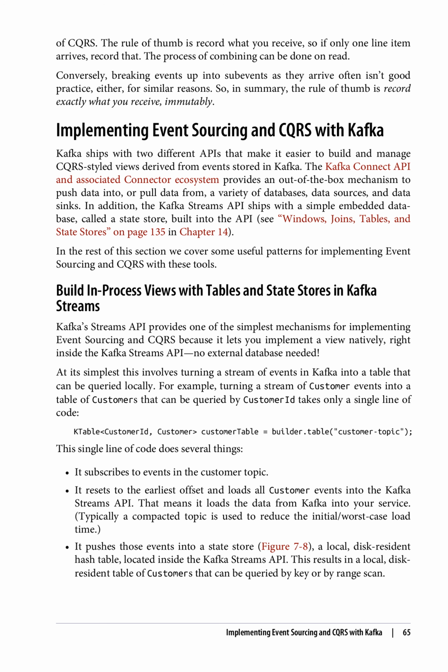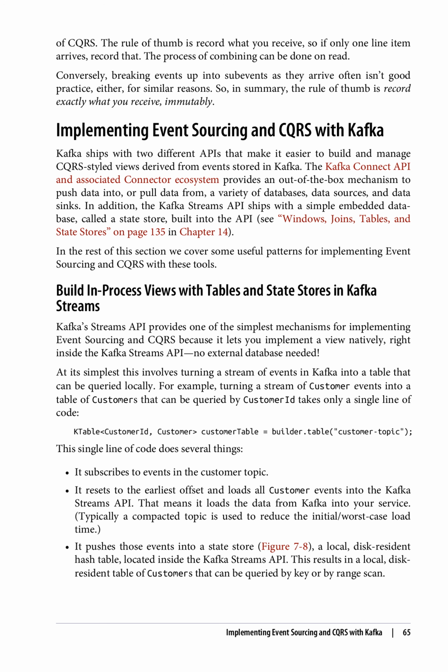Build in-process views with tables and state stores in Kafka Streams. The Kafka Streams API provides one of the simplest mechanisms for implementing event sourcing in CQRS because it lets you implement a view natively, right inside the Kafka Streams API, no external database needed. At its simplest, this involves turning a stream of events in Kafka into a table that can be queried locally. For example, turning a stream of customer events into a table of customers that can be queried by customer ID. It takes only a single line of code: KTable<CustomerId, Customer> customerTable = builder.table(customerTopic).